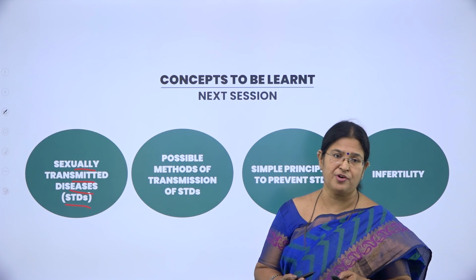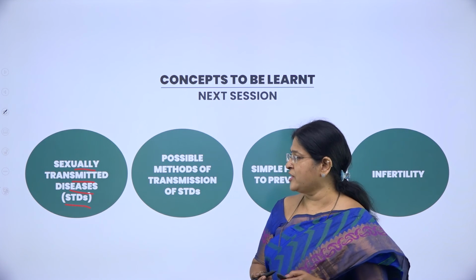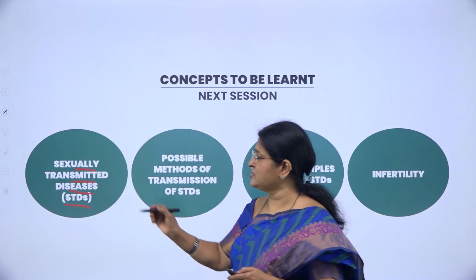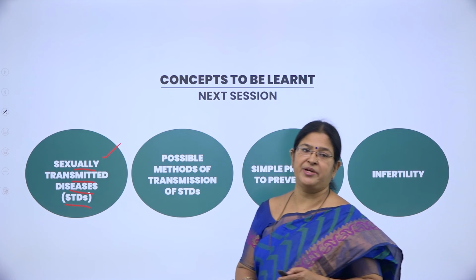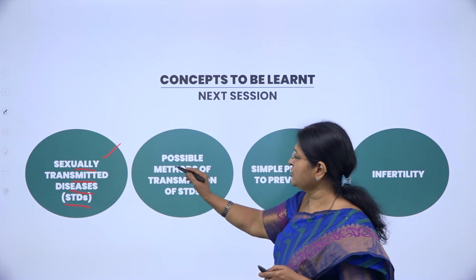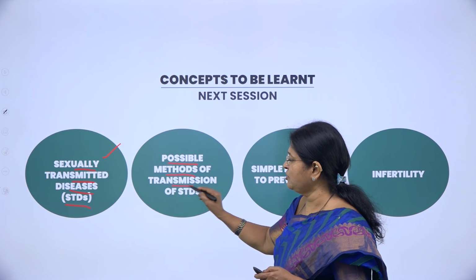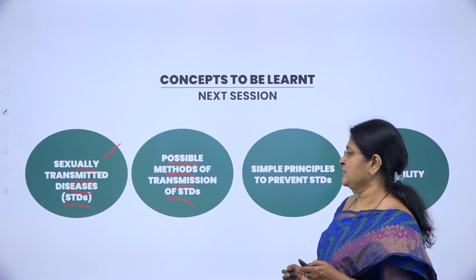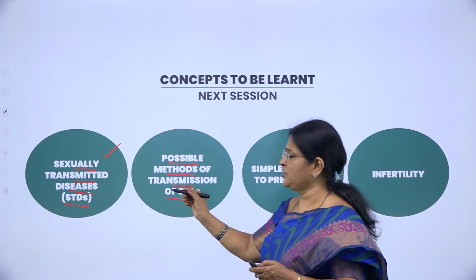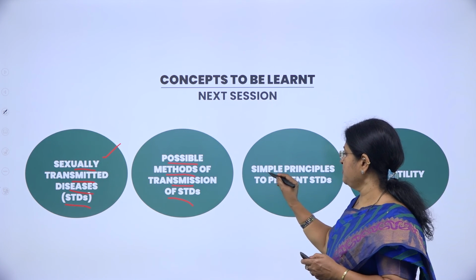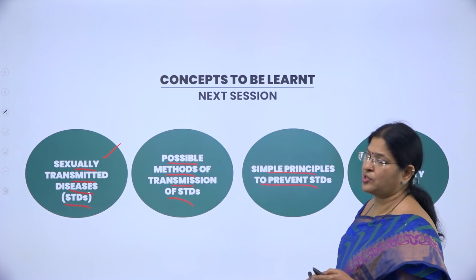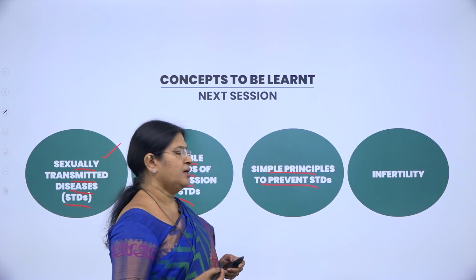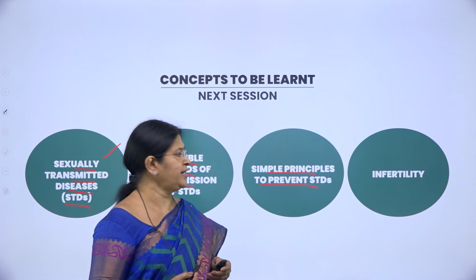What are the reasons for the cause of sexually transmitted diseases and how can we overcome them? It is a very important concept from the examination point of view. Next, what are the possible methods of transmission of STDs? How are the sexually transmitted diseases transmitted? The very word itself will tell you. Next, simple principles to prevent STDs. What are the methods or principles we need to follow to prevent sexually transmitted diseases?